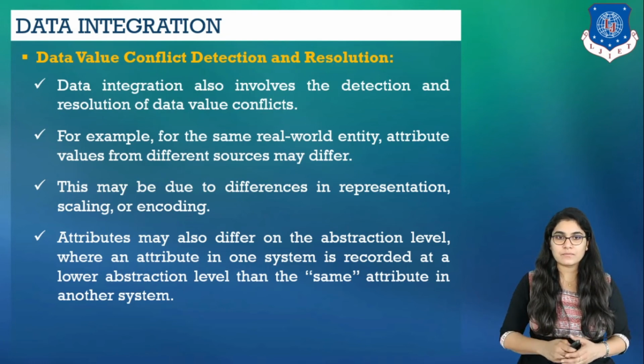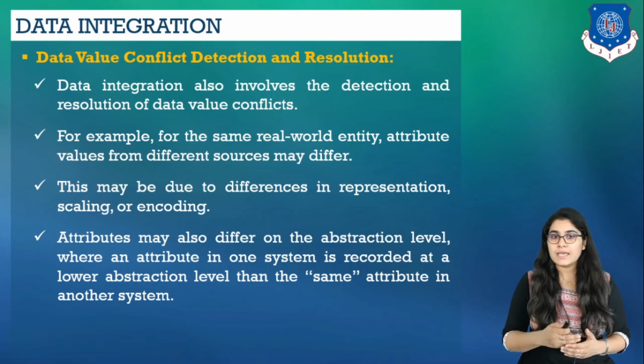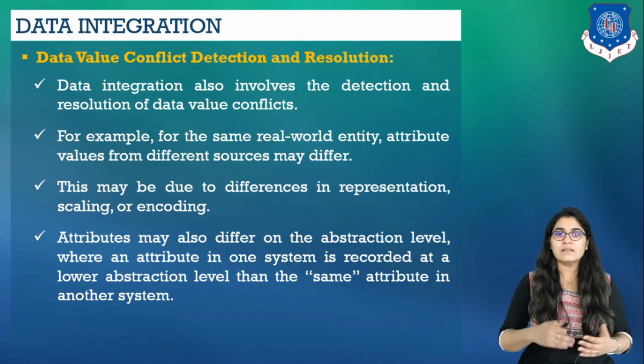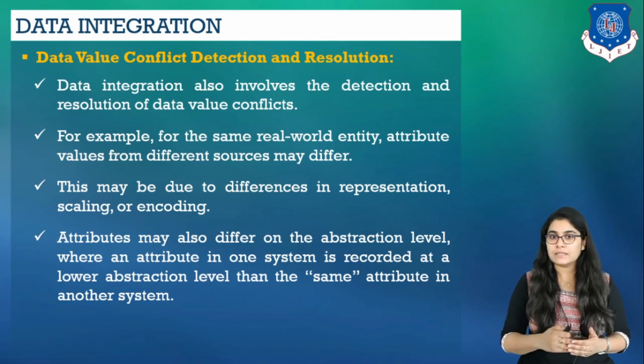Attributes may also differ on the abstraction level, where an attribute in one system is recorded at say a lower abstraction level than the same attribute in another database.